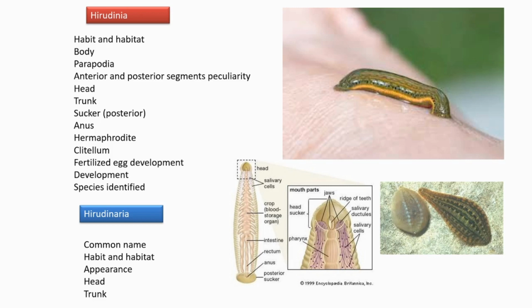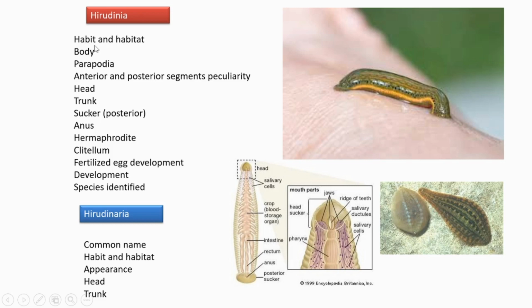Next, we are going to learn about class Hirudinea. Its example is leeches. What about its habit and habitat? They are freshwater, and also found in marine and terrestrial environments.